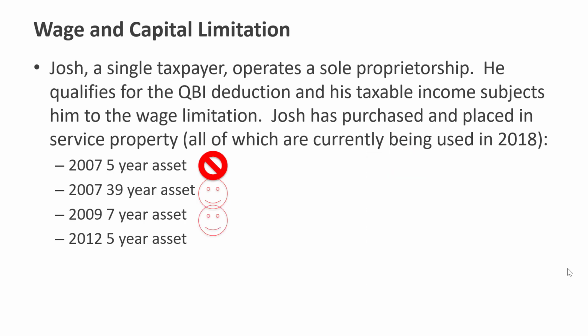We are still within the 10 years, so that is qualified property. And the 2012 asset is the same situation. Even though its regular depreciation is done, it is within the 10-year period, and as a result, qualified property.